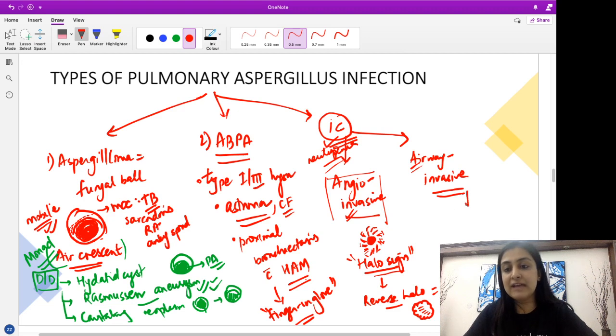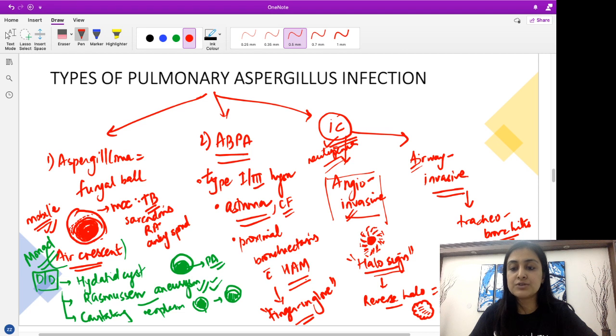What will happen in airway invasive is we'll be seeing tracheobronchitis. So there'll be infection, there'll be invasion of the airways. So basically there'll be tracheal and bronchial thickening that you'll be seeing. Very rarely, there'll be complete obstruction of the bronchi, and that can lead to collapse. So you can have complete collapse because of bronchial obstruction, or you can have something which is called the